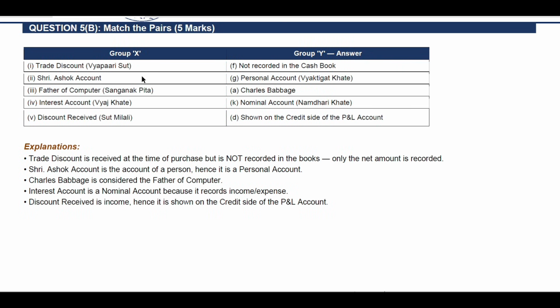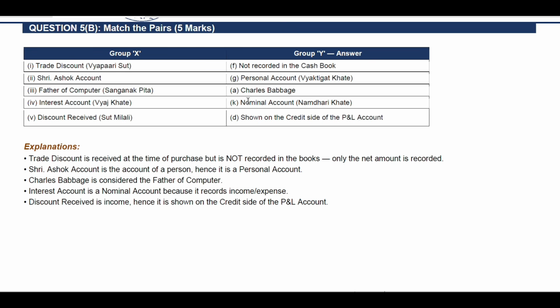Number 1, trade discount, the pair was F, not recorded in the cash book. The Shri Ashok account, yes, here my name was there in the question. Shri Ashok account is a personal account, because it is the name of a person. If it was mentioned, let's take an example, XYZ company or XYZ society or something like that, then it always comes as a personal account actually. So who was the father of computer? Charles Babbage is the father of computer.